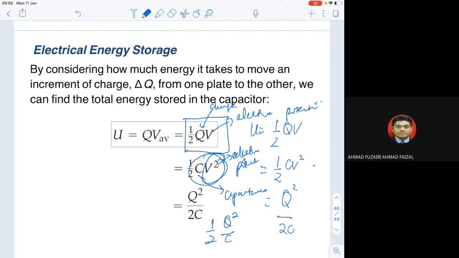So you can have any kind of calculation. Just refer to the questions that you have been given. Try to compare. Now you can calculate the electrical storage of the parallel plate capacitor in terms of QV, in terms of CV, or in terms of Q and C. So all have a different approach. You can have different equations to solve one problem. So no problem.